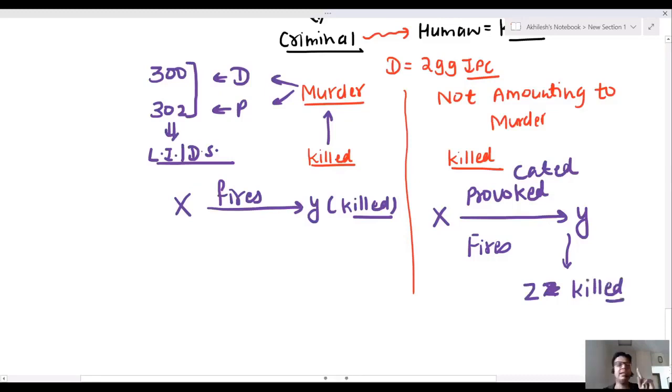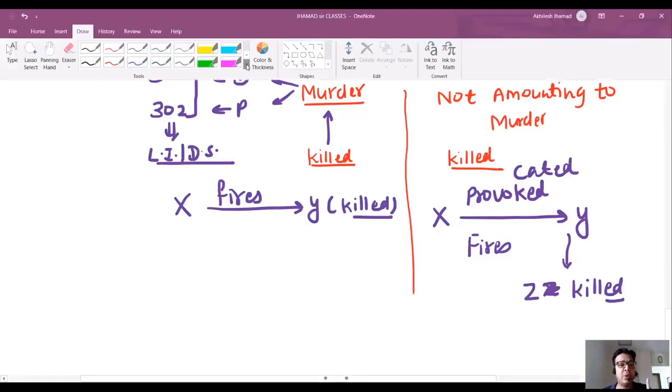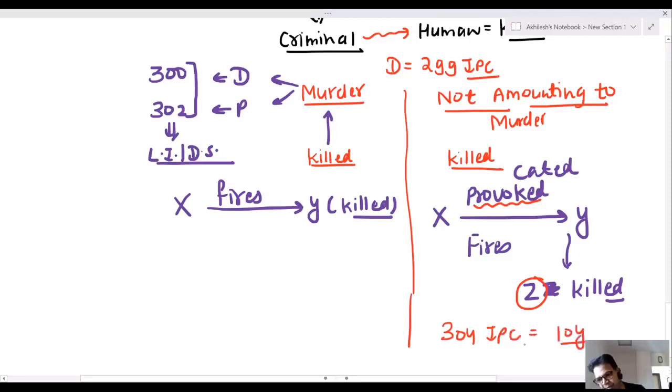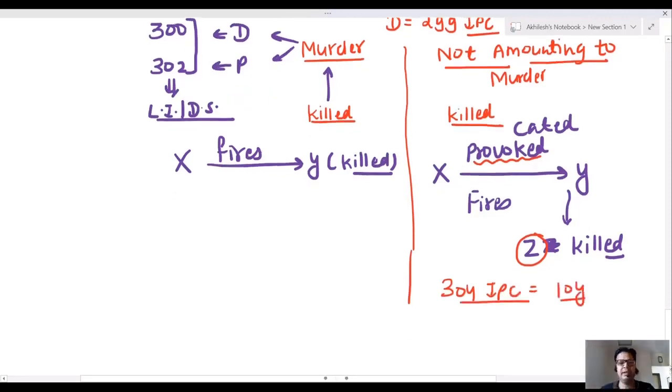Here two things are there. First, X did not want to kill the person; provocation is a factor. Second, Z, another person, is killed. It is not amounting to murder. It is punishable under 304 IPC, with punishment up to 10 years.